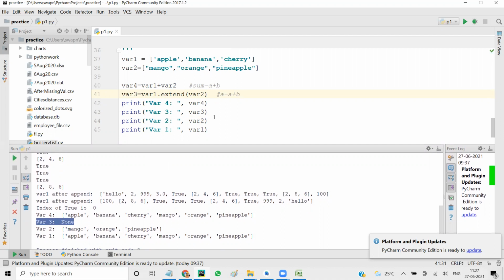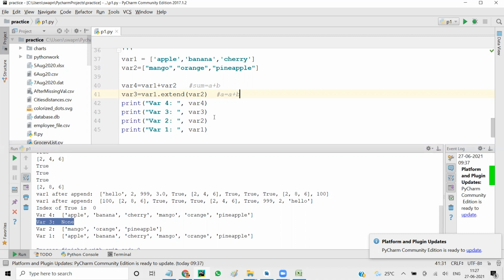Which one, lines 43 and 45? See, at 43, there's nothing called var3 because extend is not returning anything. We are saying sum equal to A equal to A plus B, so A is changed and sum will not have any value. That's why var3 is blank.